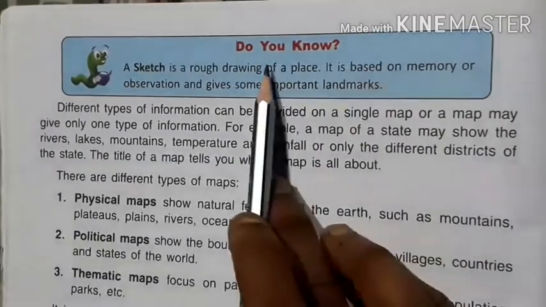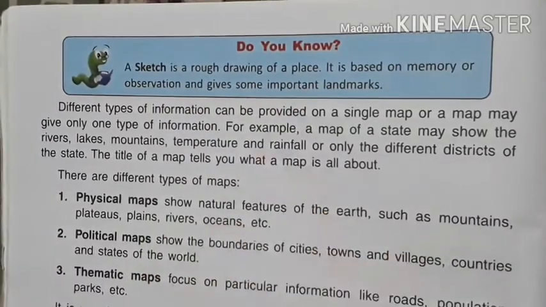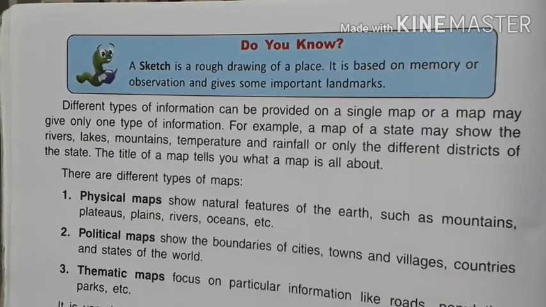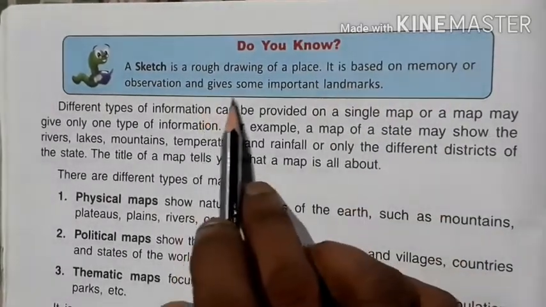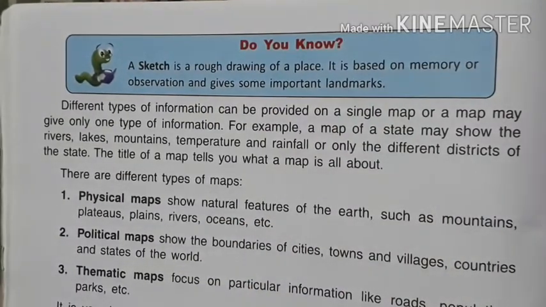Come on to the next. Do you know? A sketch is a rough drawing of a place. Making a rough drawing of a place is called a sketch. It is based on memory or observation and gives some important landmarks. It means it is only based on our memory.